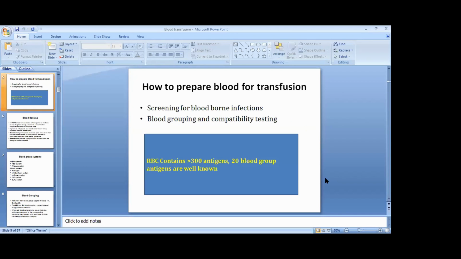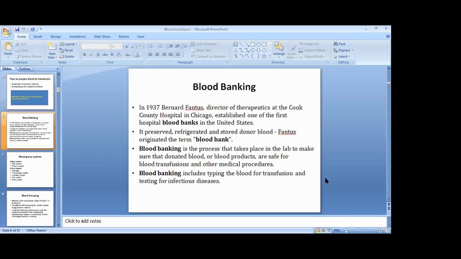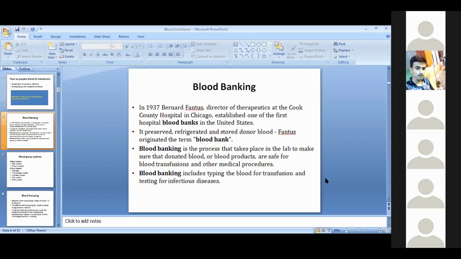So before transfusion, how to prepare blood for transfusion? We need screening for blood-borne infections and blood grouping and compatibility testing, because RBC contains more than 300 antigens and 220 blood group antigens are well known. So these can develop in different types of complications during or after transfusion. So to have a proper blood transfusion, we need blood storage and other things to deal with. For that, we have blood bank.